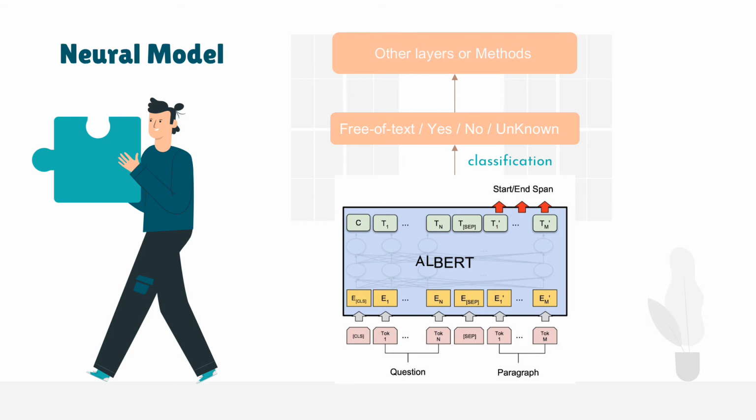The output layer on top of ALBERT will be a classifier for different types of the answer in a dialogue: free-form text answer, yes, no, or unknown. Then we will try to use some methods that have had a significant effect on other tasks to verify whether they can help us on our task.